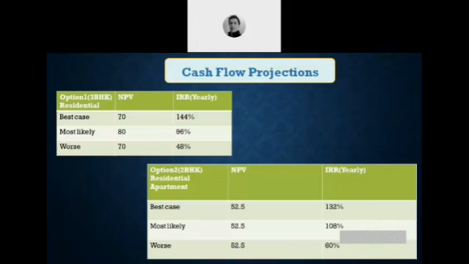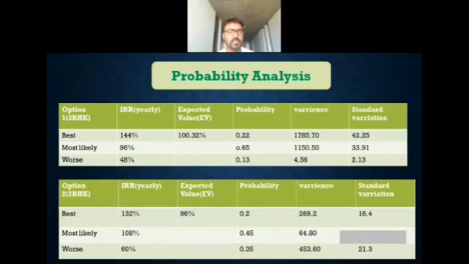So this is the cash flow projection when option 1 is 3 BHK and option 2 is 2 BHK. This is how IRR and NPV values are given for best, most likely, and worst cases in both of the options.